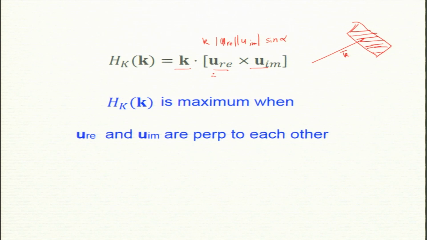Again, kinetic helicity could be either negative or positive, and that depends on the sign of this. So, we can get both maximal and minimal when they are 90 degrees to each other, with just the appropriate phase. And the examples we will again revisit today in Fourier space, and you can see that it should be maximally positive or maximally negative.